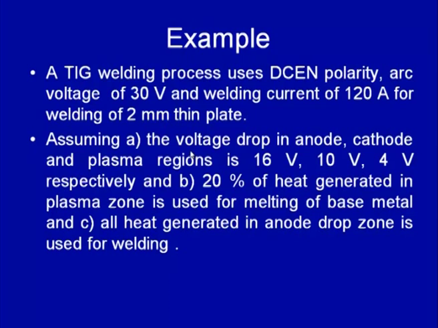Assume that the voltage drops in the anode, cathode and the plasma region are 20 volt, 10 volt and 4 volt respectively, and 20% of the heat generated in the plasma zone is used for melting the base material, and all the heat generated in the anode drop zone is used for the welding purpose.